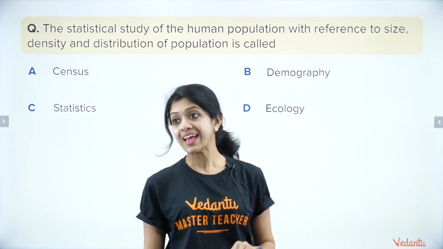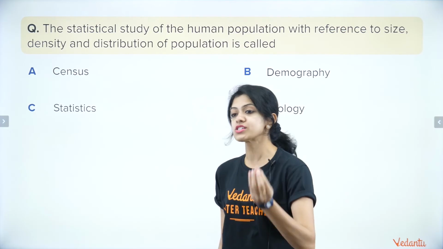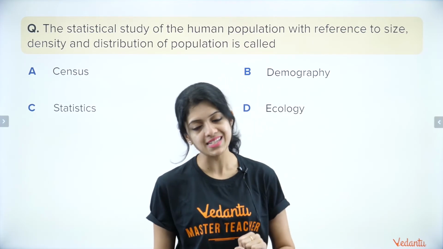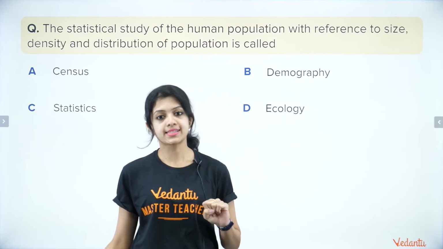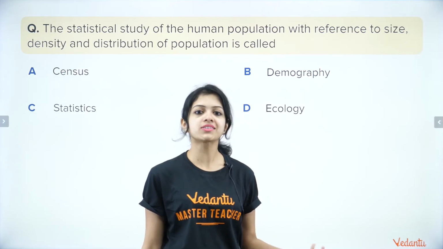And the next one. The statistical study of the human population with reference to size, density and distribution of population is called dash. Is it the census? Is it demography? Is it statistics? Or is it ecology?